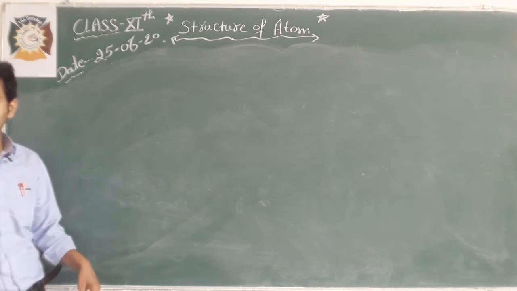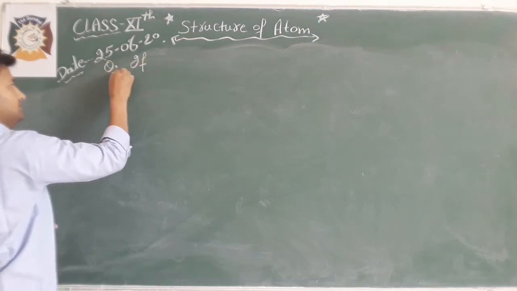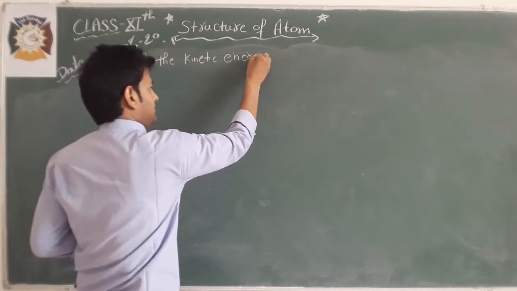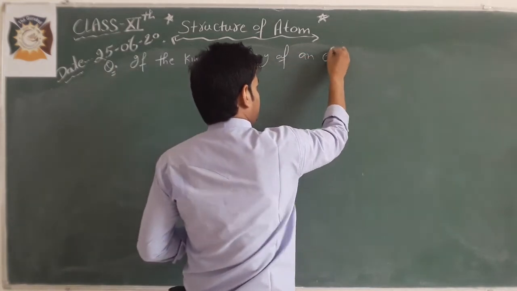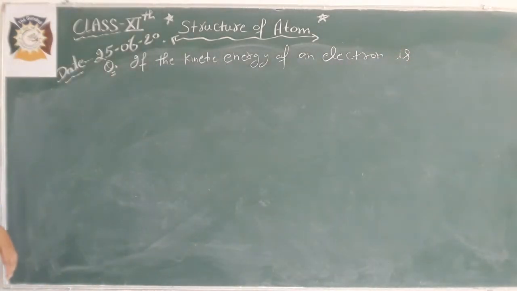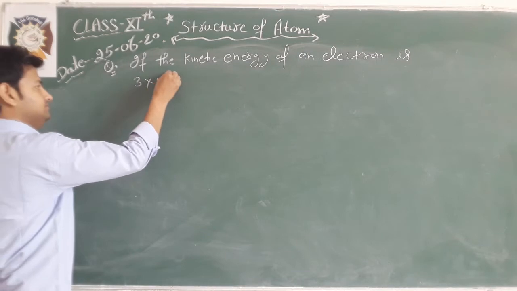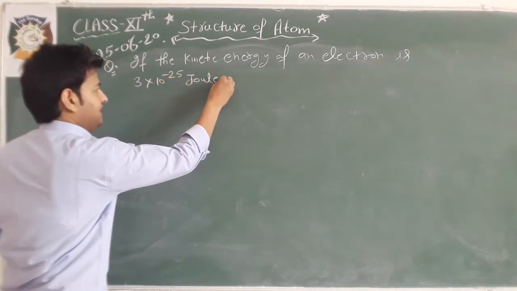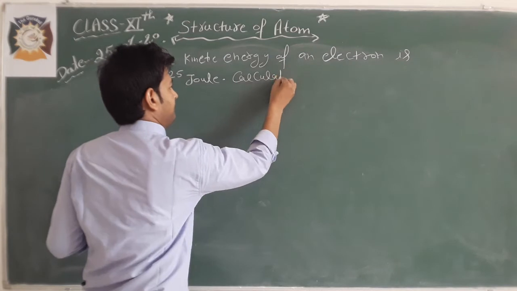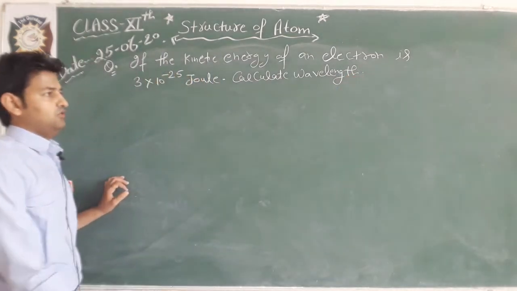So first question: if the kinetic energy of an electron is 3 into 10 to the power minus 25 joule, then calculate the wavelength.